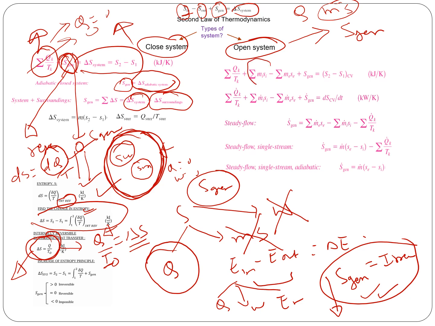So these are the additional terms: mass in positive, mass out negative, and this one is the entropy transfer due to heat transfer. And this is entropy generation, and this is the change in entropy of the control volume. So in an open system, we call the system a control volume. You can also write this equation in power form. This one is in total entropy form, and you can also write it in specific entropy form.